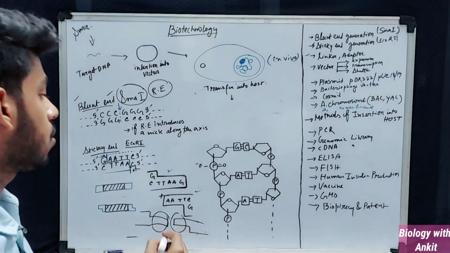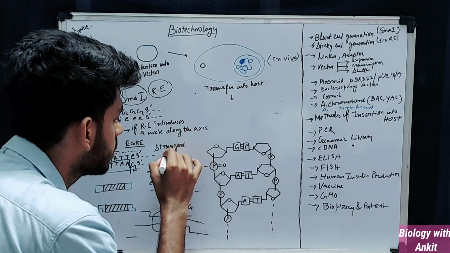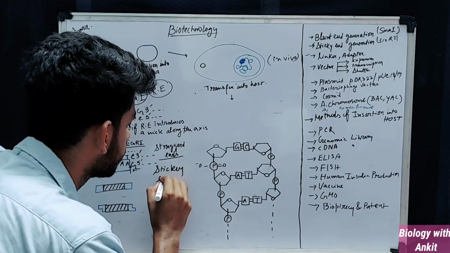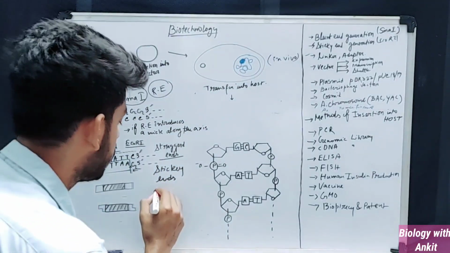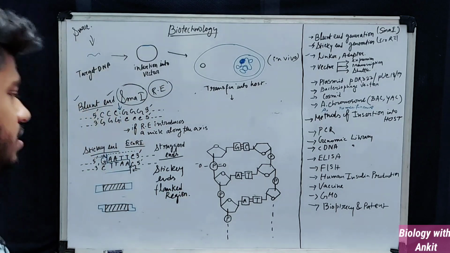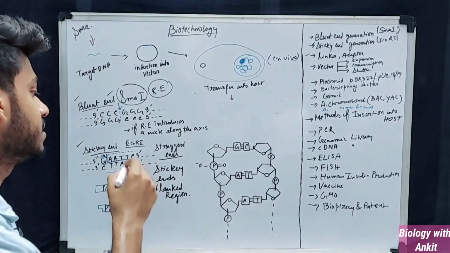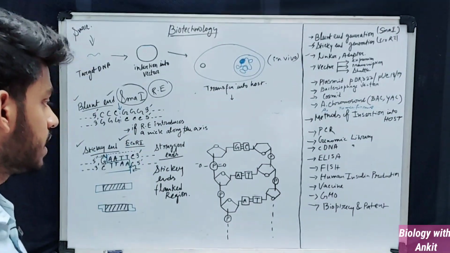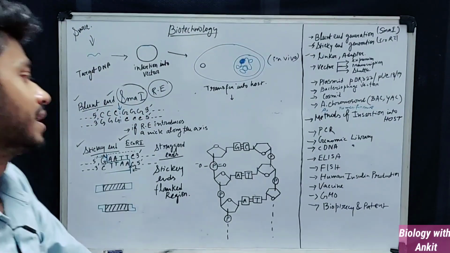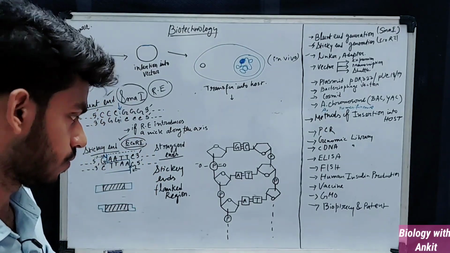So these ends are also called staggered ends, also called sticky ends, and can also be called the flanked region. These are some names to describe the sticky ends. The enzyme that is responsible for the generation of sticky ends is EcoRI. There are multiple types of enzymes present, but in this particular lecture I have chosen this enzyme because we are very familiar with it.